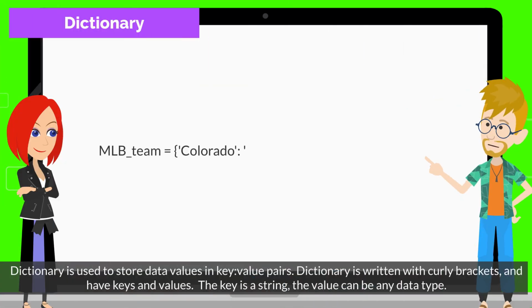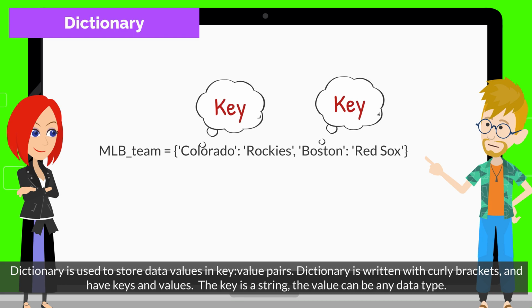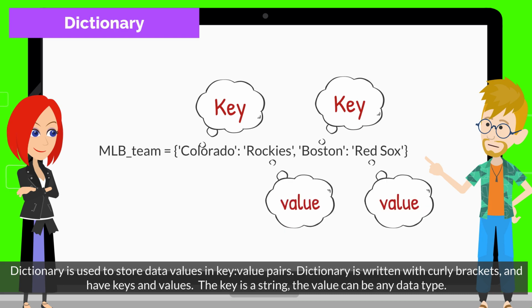Dictionary is used to store data values in key value pairs. Dictionary is written with curly brackets and has keys and values. The key is a string. The value can be any data type.